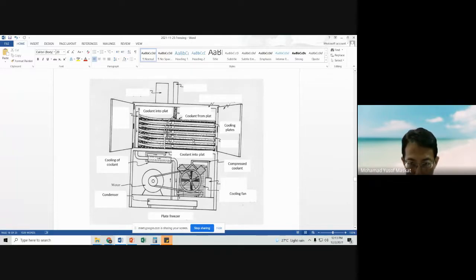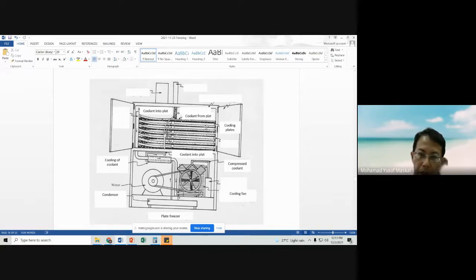So by using a contact freezer, where the cooling plates come into direct contact with the food product, we increase the efficiency of heat removal, because heat travels better in solid compared to in air.